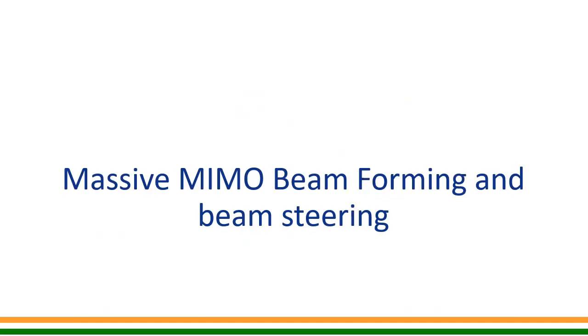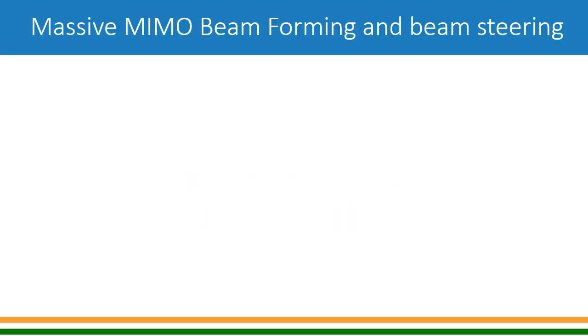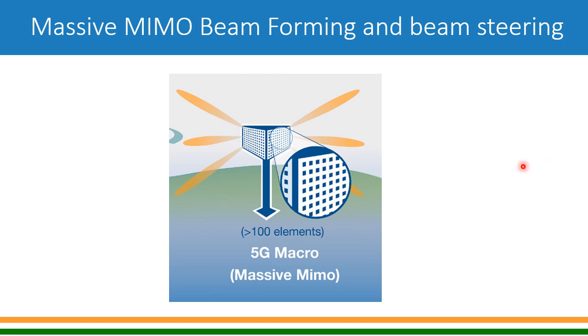So now let's talk about massive MIMO, beam forming and beam steering. In 5G radio massive MIMO, there will be a large number of antenna elements in the antenna panel, more than 100, maybe even going up to 1,000 and so on.